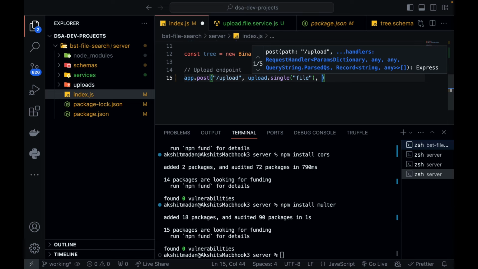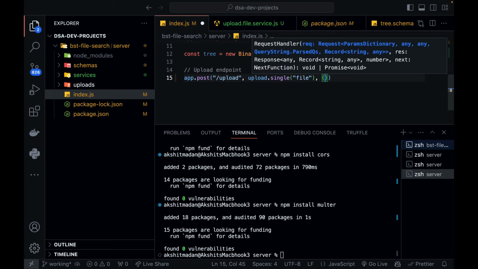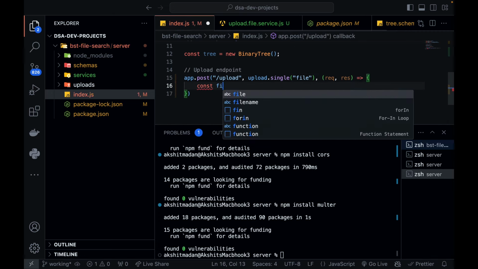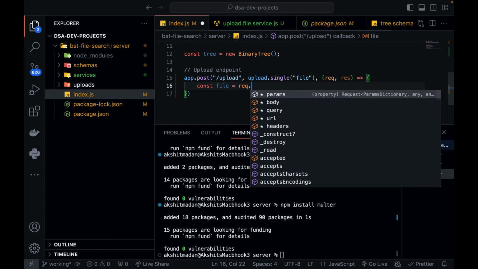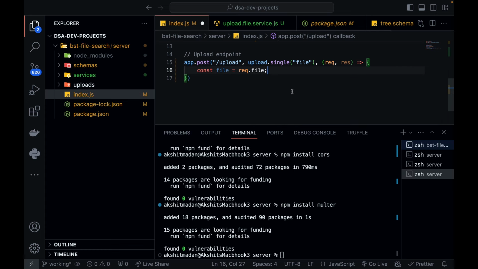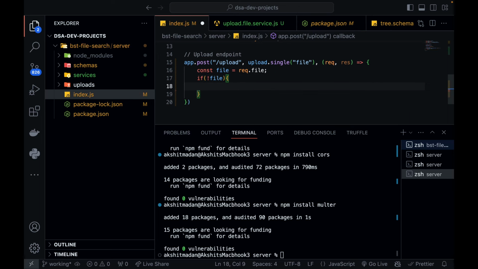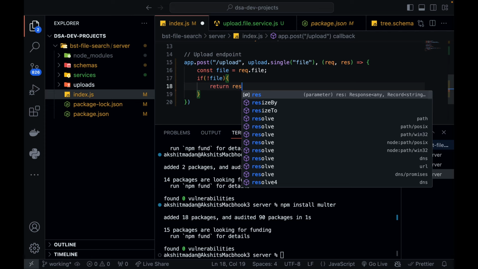In the file, your file data will be there, and I'm going to get request and response. So my file will be in my request, so request.file, right? I have grabbed that file and stored it in a variable called file. If my file is not null, that means if my file is existing, then and only then can I move forward and return a response.